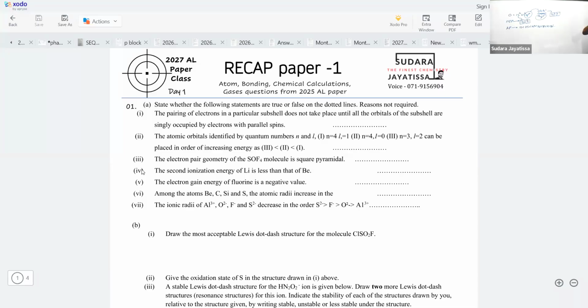Simply, what is orbital diagram? It is showing you how many electrons are there in each orbital. Orbital diagram. Understand? This is also an orbital diagram I put earlier on there. But here we don't have any problem because we have only one orbital. But when we have several orbitals in a sub-energy level like 2p, 3d, then we need this Hund's principle to draw them. Understand? So by getting this, what is the importance of this diagram? What we can get from this diagram? We can know how many unpaired electrons are there. Okay, so how many unpaired electrons are there? 2. So like that, they can ask further questions on this.